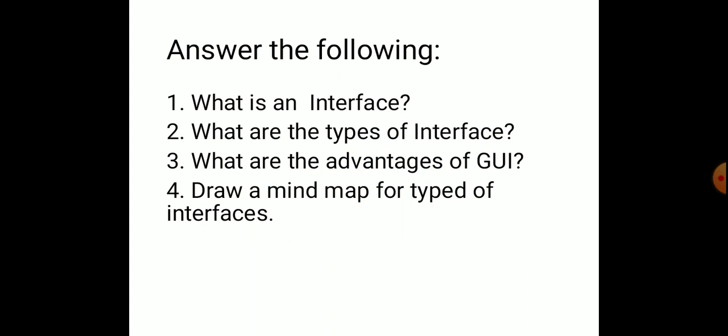Next one, what are the types of interface? Two types of interfaces are here. One is graphical user interface and another one is command user interface or command line interface, CUI or CLI. Third one, what are the advantages of GUI? The advantages of GUI are it is very easy to use. The user need not know any commands, and it has small labeled pictures called icons. Just by clicking the icon using the mouse pointer, you can perform different tasks.